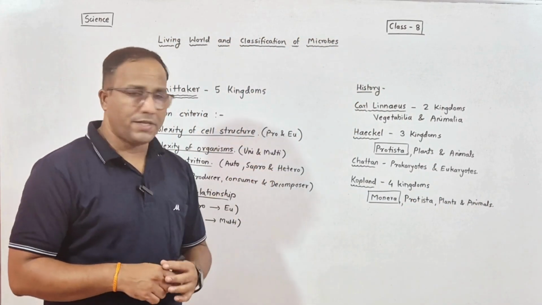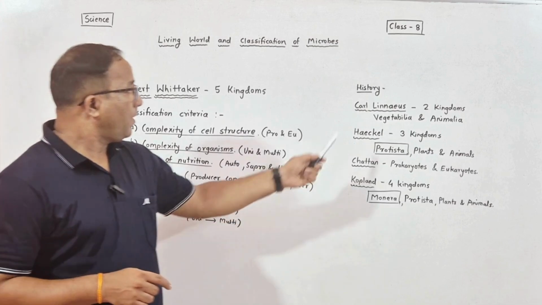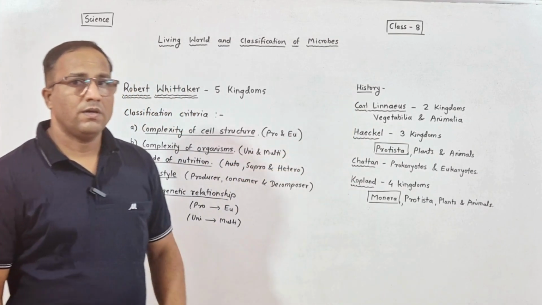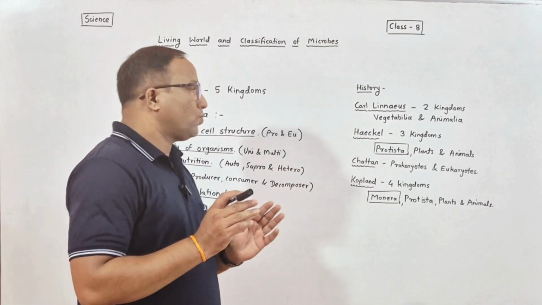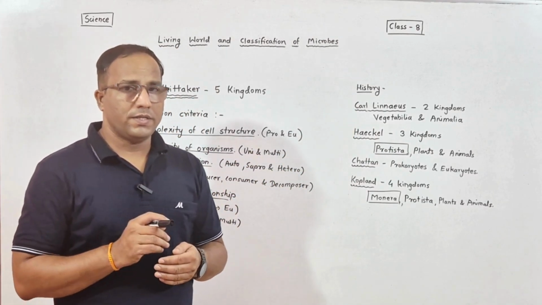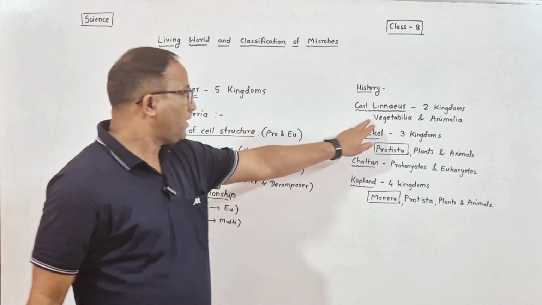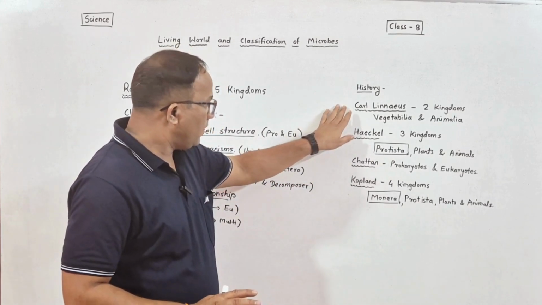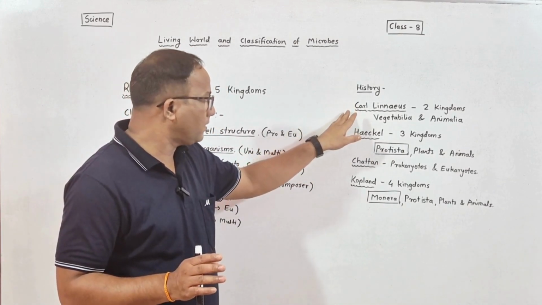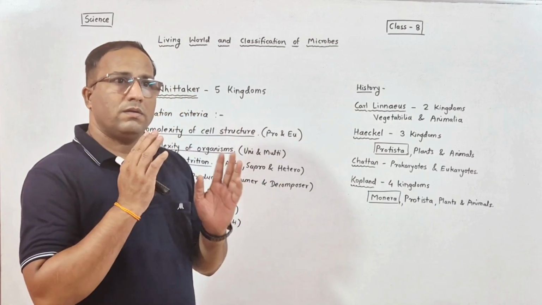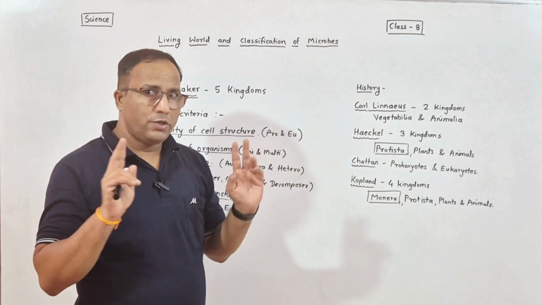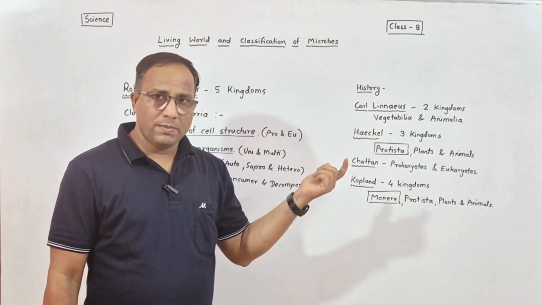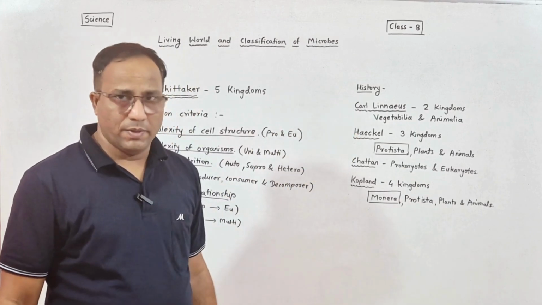Now, when we look at the history of classification, we have to remember all these names. First is Carl Linnaeus. Carl Linnaeus is a scientist who tried to classify the organisms in two kingdoms, Vegetabilia and Animalia. This is the first step toward classification. He divided the whole living world into two groups. One is Vegetabilia and another is Animalia. Vegetabilia means plants and the other one is animals.